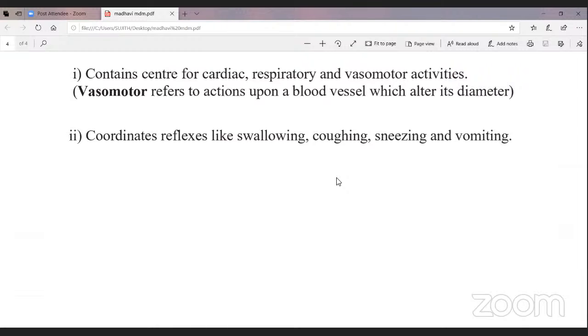Okay, students. Now look at page number 101 of your textbook. You have a table in the textbook. What are the parts of the brain and what are the functions of the brain? You read it. And now I want to ask you some questions. Please write down the questions.